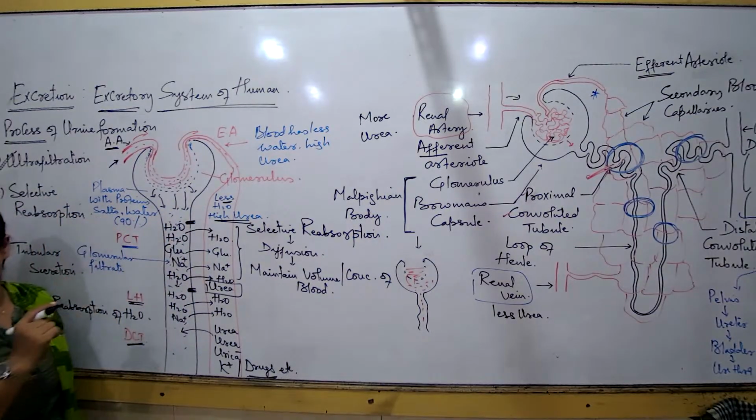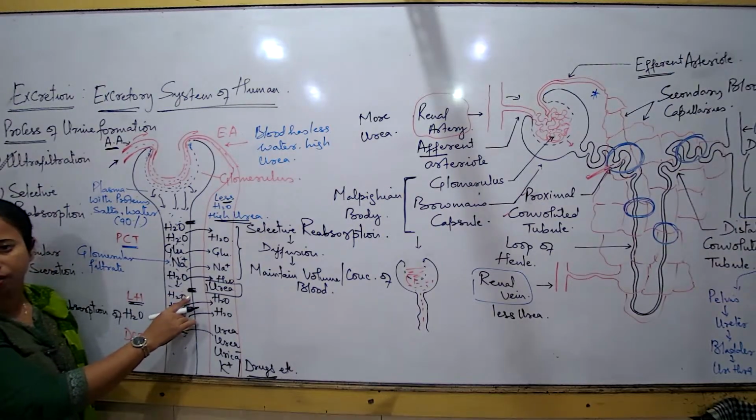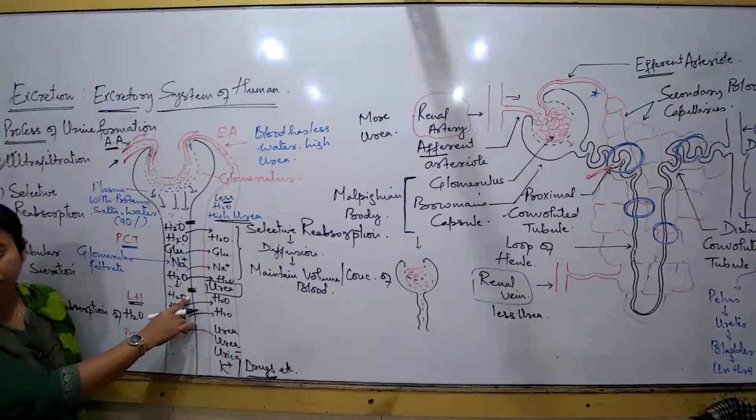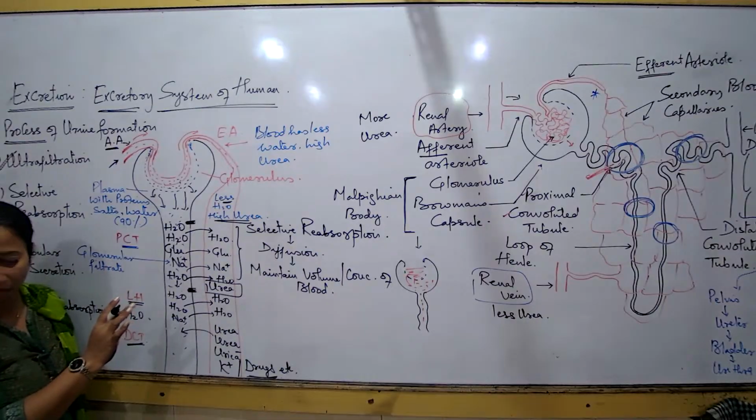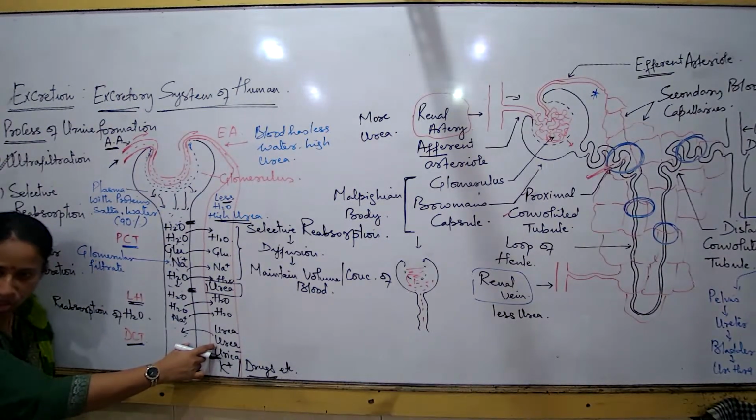No, the PCT का जो membrane है, the membrane of PCT is not permeable to urea, uric acid, potassium ions. The membrane of LH जो है, it does not allow the passage, is not permeable to urea, uric acid. अब जो membrane of DCT I am talking about, that only allows the passage of urea, uric acid. That is the reason we are talking about an exchange of these substances in the last part.